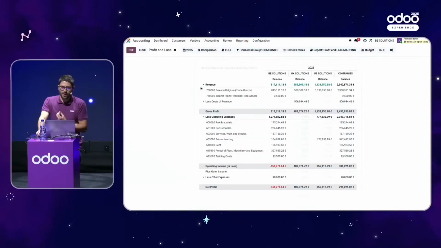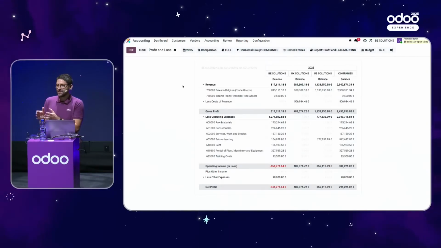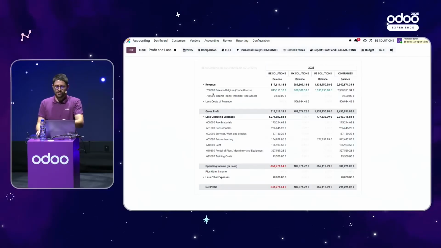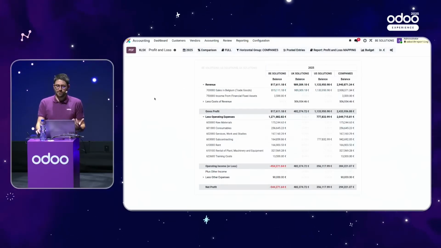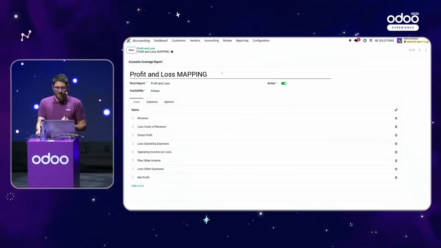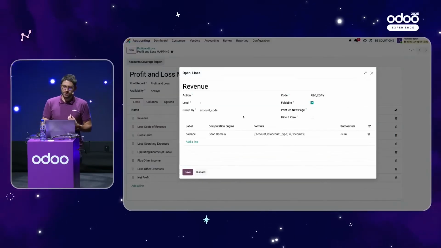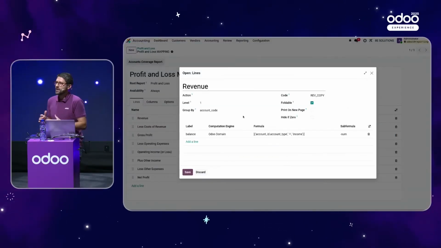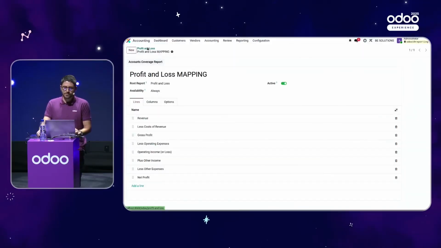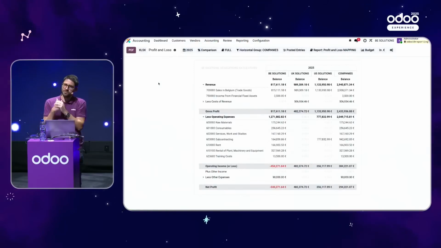So I will show you that now, if I switch to my profit and loss mapping report, which is exactly the profit and loss report for which I have just updated the formula, so now I only see one line. It's much more convenient. And so how to proceed with that? It's quite simple. If you activate the settings of your profit and loss, instead of grouping by account ID, you simply group by account code. And so in one click there, I will have the possibility to see my profit and loss with my own chart of accounts, and everything has been merged.